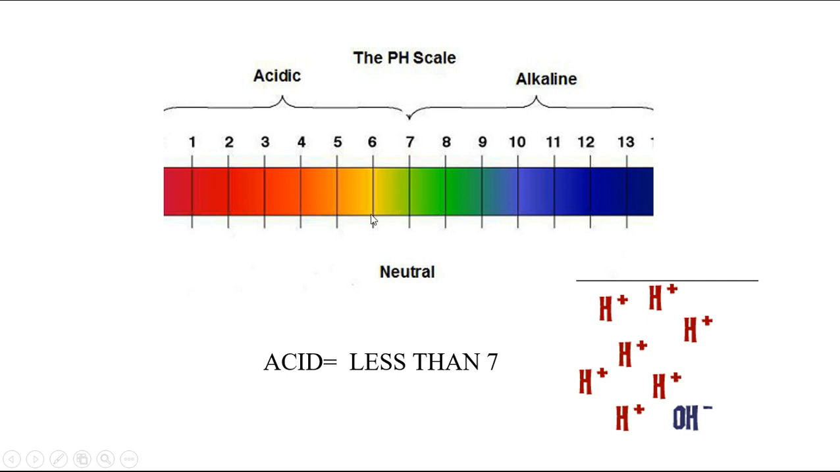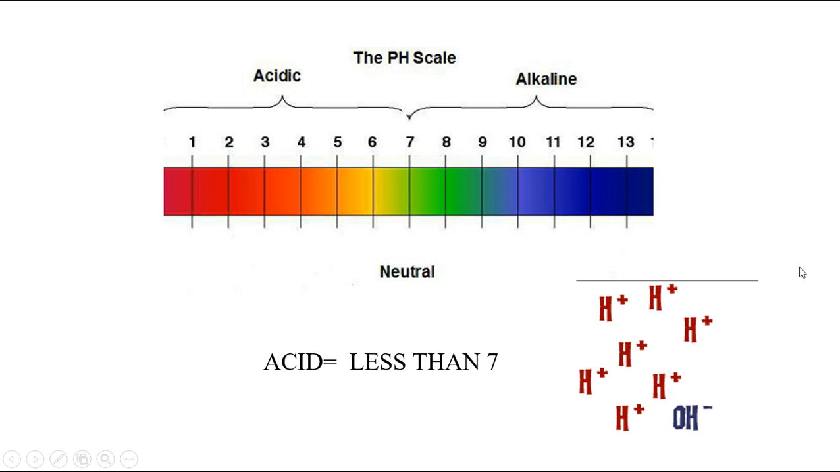You can remember like this. If H plus ions are more, then that is acidic in nature. If OH ions are more, then that is basic in nature. Understood? Yes? Acids have pH less than 7 on the pH scale. So pH scale is the scale used to find whether a substance is acidic or basic.